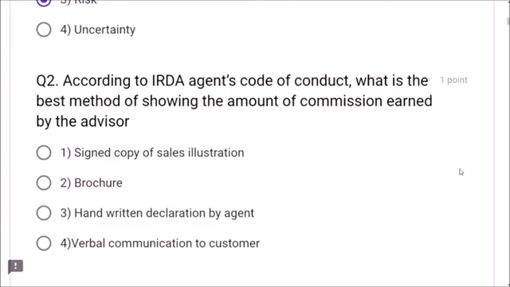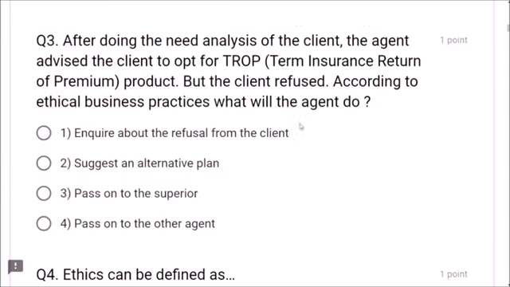Question number 2. According to IRDA Agents Code of Conduct, what is the best method of showing the amount of commission earned by the advisor? Signed copy of sales illustration, brochure, handwritten declaration by agent, verbal communication to customer. According to IRDA agent's code of conduct, the best method is the signed copy of sales illustration. This is correct, friends.